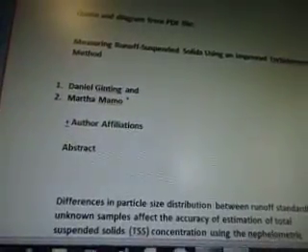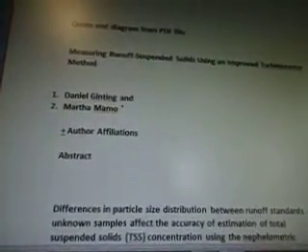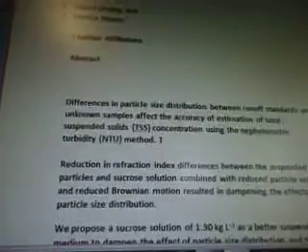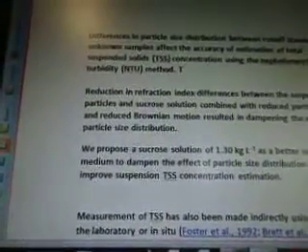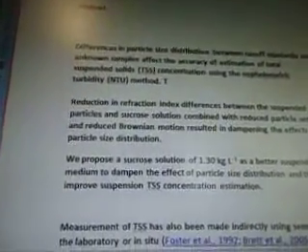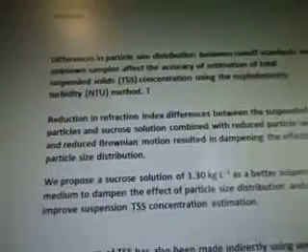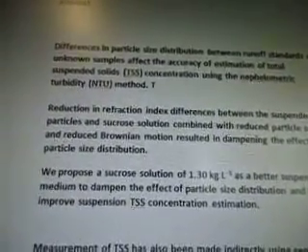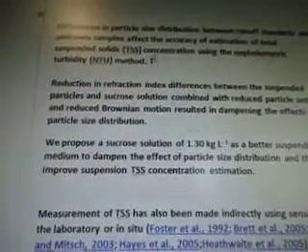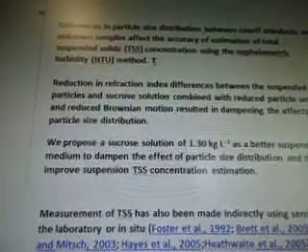Measuring runoff-suspended solids using an improved turbidometer method. Okay, so differences in particle size distribution between runoff standards and unknown samples affect the accuracy of estimation of total suspended solids. The TSS concentration using the nephelometric turbidity method. Okay, I'm missing something here.